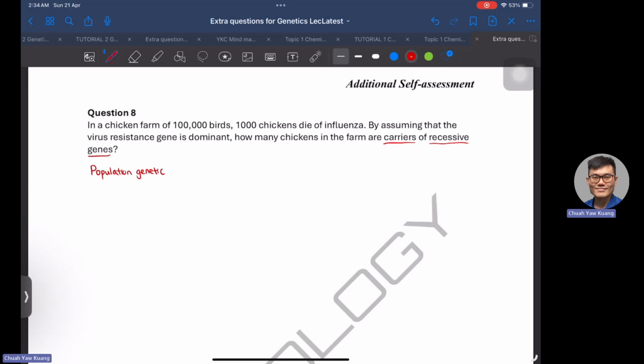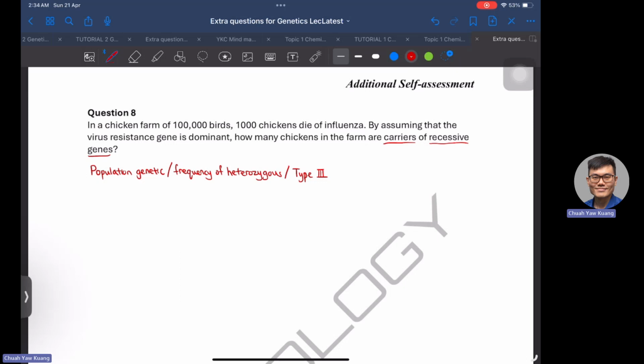This question relates to the frequency of the heterozygous, meaning that you have to deal with 2PQ, because heterozygous is 2PQ. So we have to solve this question using the type 3 method.